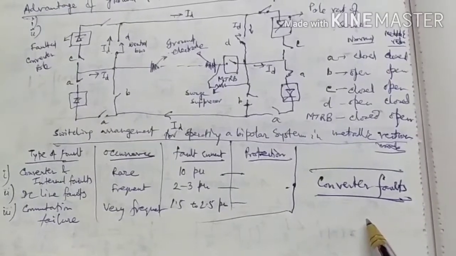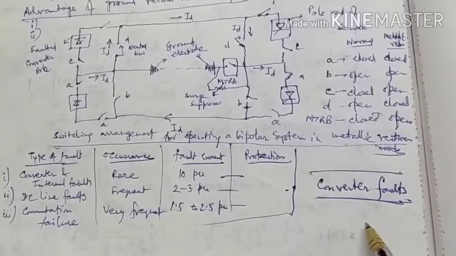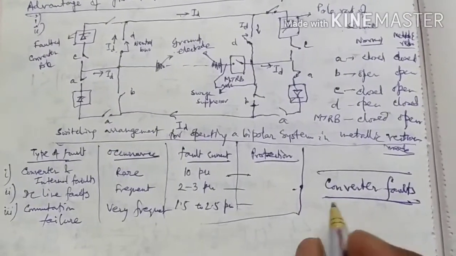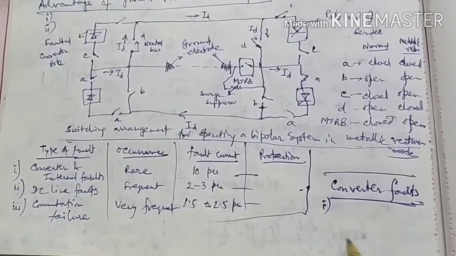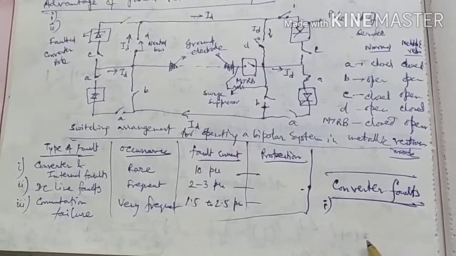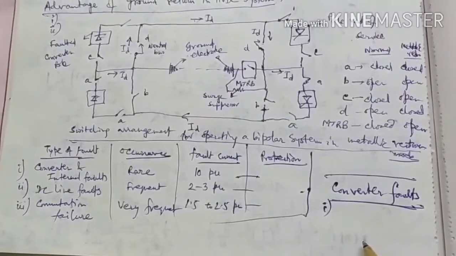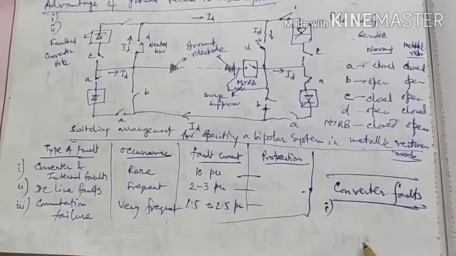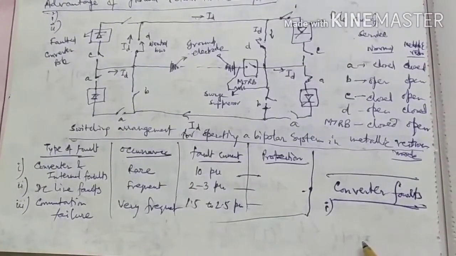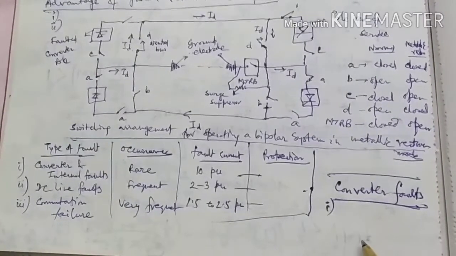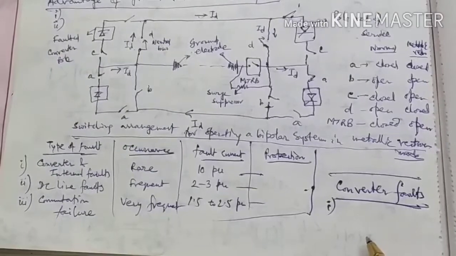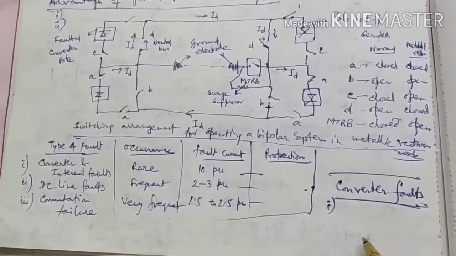Based on the nature of the disturbance, the converter malfunction is classified as: number 1, malfunction of valves and valve control resulting in: number 1, arc through or fire through; number 2, arc back; number 3, misfire; number 4, current extinction.